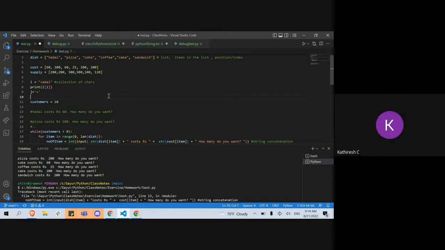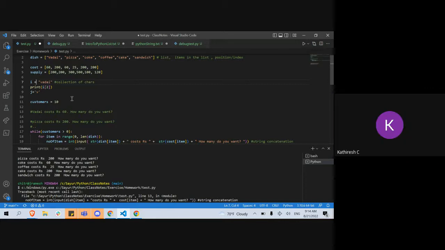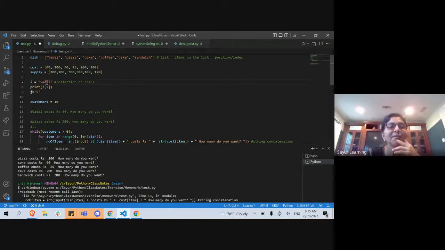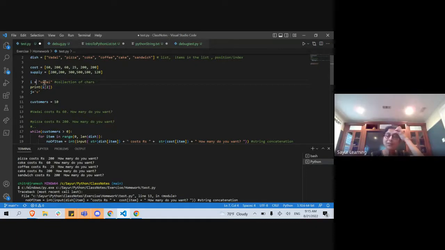I think if we put I of 2, nothing will come. Why won't it come? I is a collection, 2 is the index, the collection value is here. So think about the same thing. Just like dish of 2, what will come? D will come. Okay, I of 2 is D, right? So whatever things that we did with the collection list here, you can do with the string as well, because string is nothing but a collection of characters. Okay? Anybody has any questions? Sneka, did you understand?